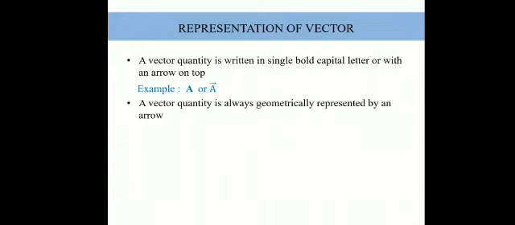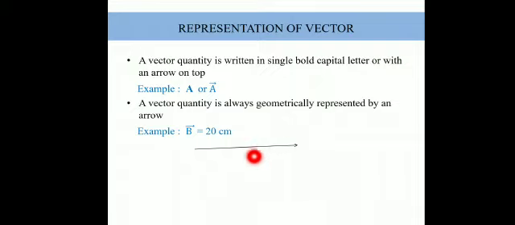Number two, a vector quantity is always geometrically represented by an arrow. If we draw a ray, not a straight line, a ray has one starting point and no ending point, so we indicate it with an arrowhead. Let's say we have a vector b. This vector b is equal to 20 centimeter. There should be some direction also, because direction is important and b is a vector. So let's say this arrow is nothing but vector b. This straight line indicates vector b.